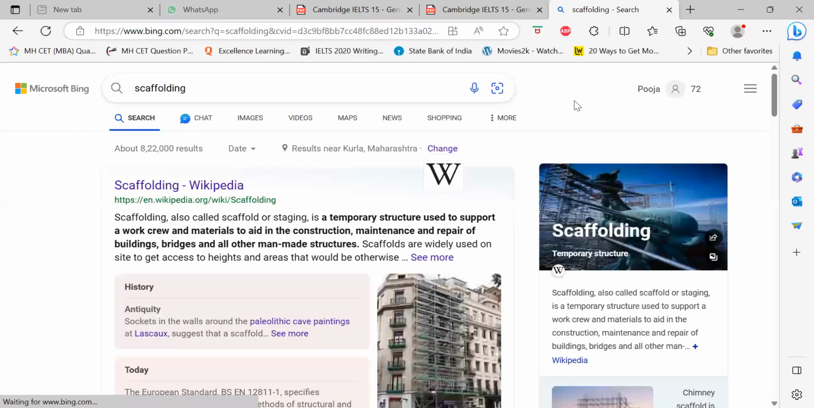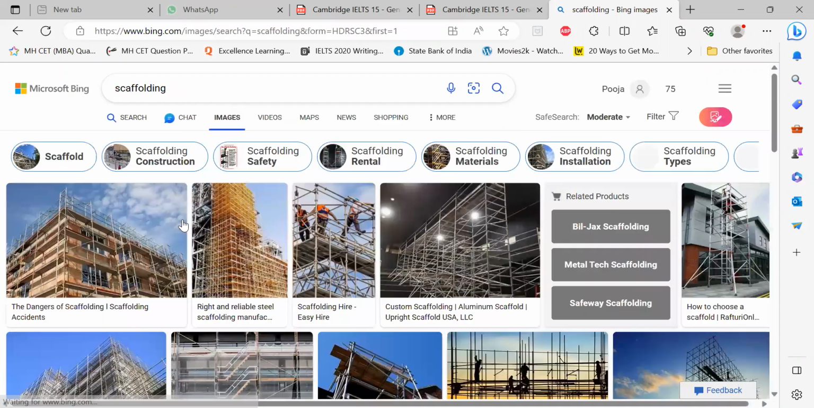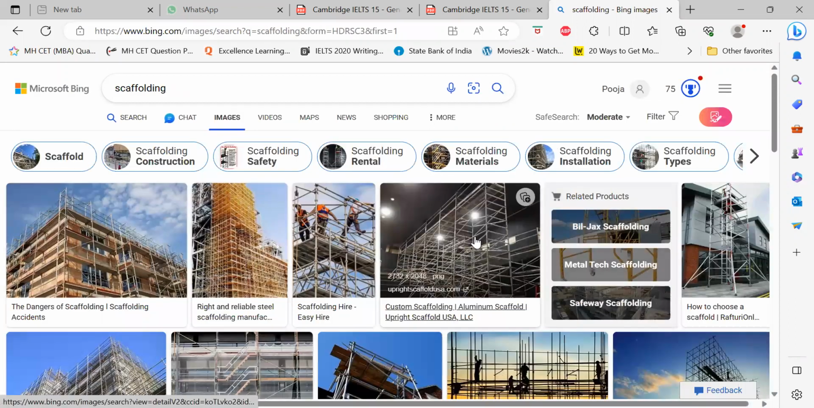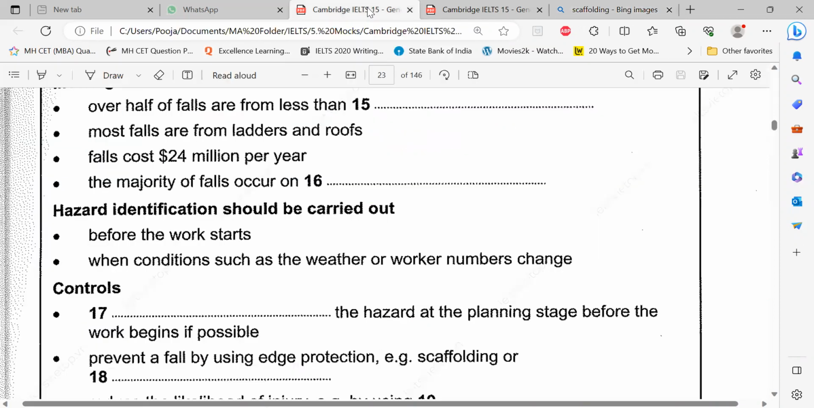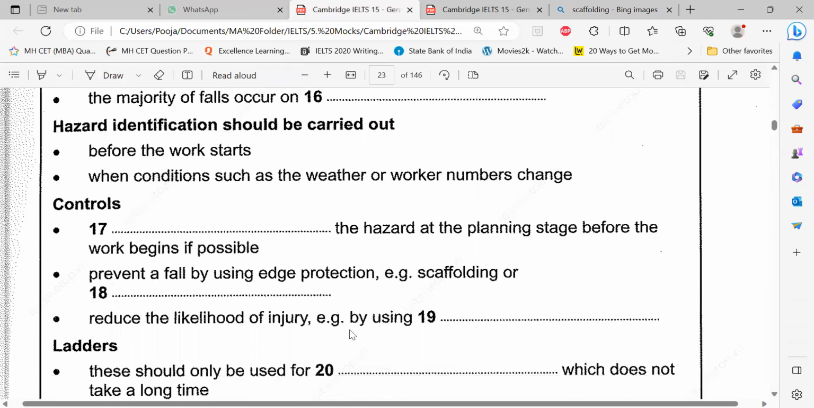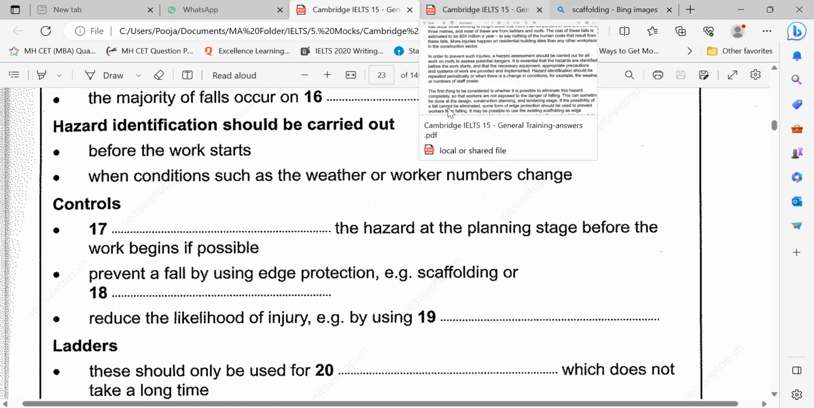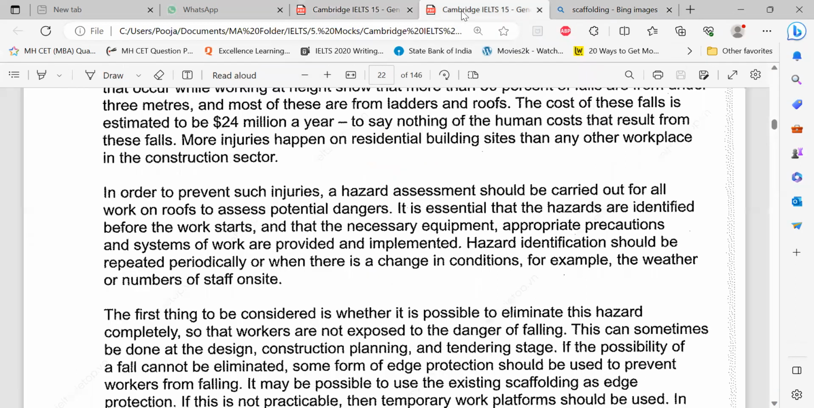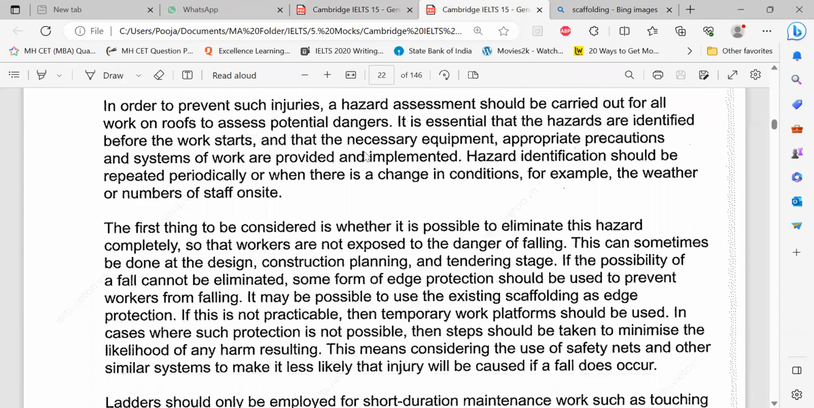So remember, painting scaffold. They use it, right? They build the entire painting structure. Mostly in the residential ones they have this of bamboo, but here they have of metal for bigger buildings and all. That's scaffolding. The question is prevent a fall by using the edge protection. Something which is there at the edge, maybe like a net or something, which Siona said at the beginning, right? Scaffolding or, now or means second option. So where the word scaffolding is there next to it. Third paragraph.